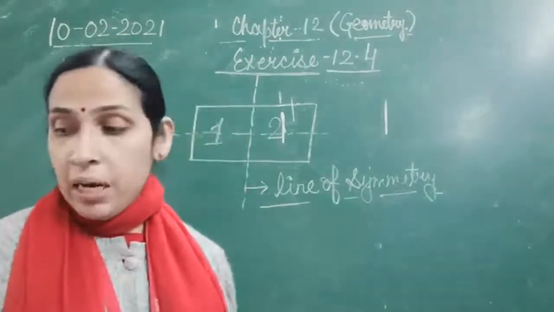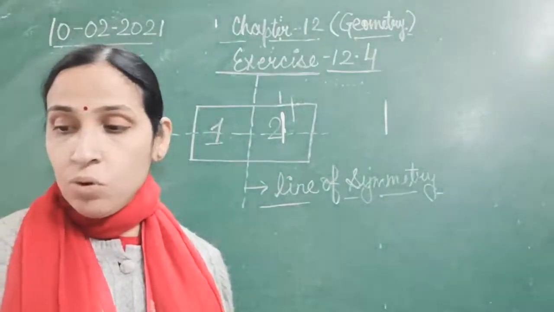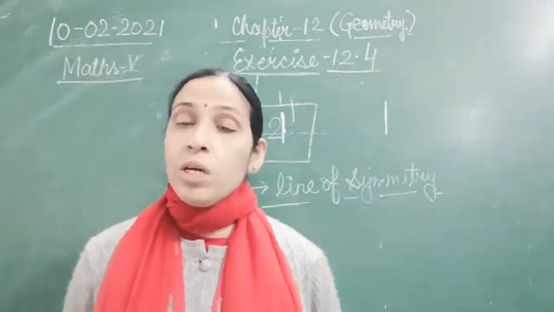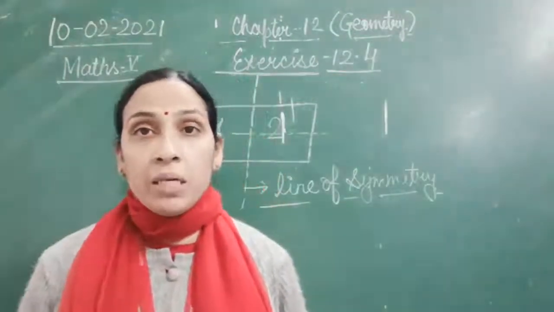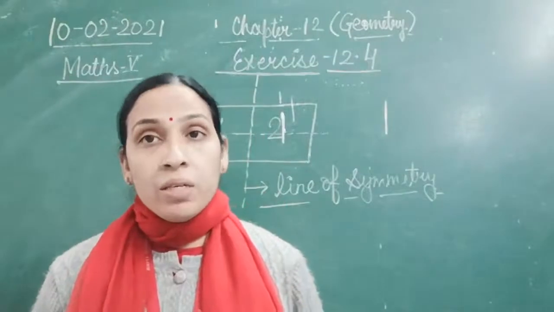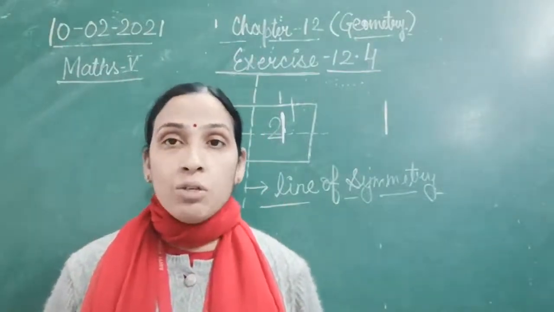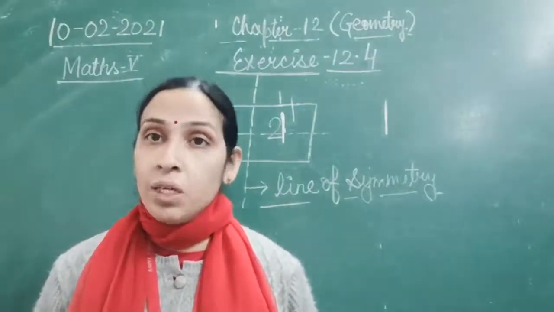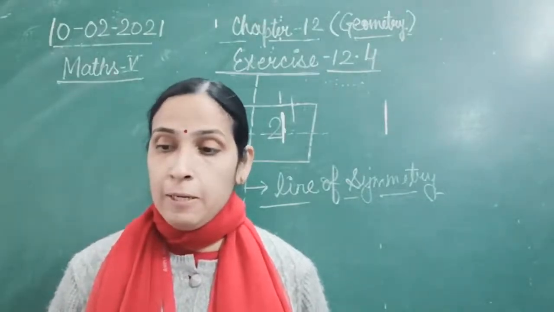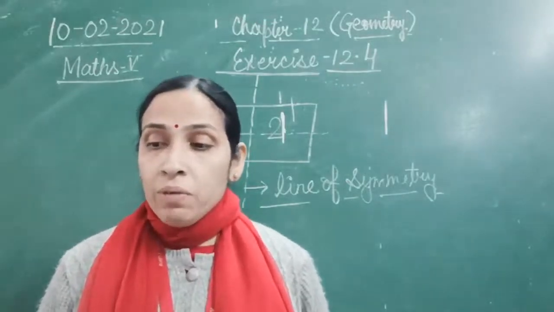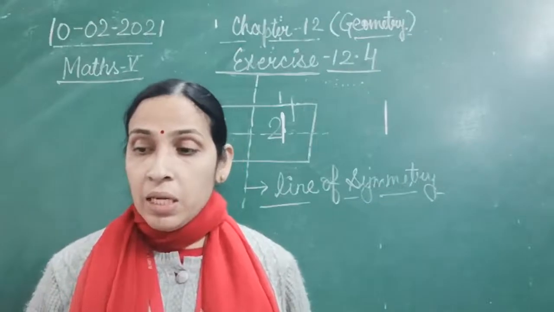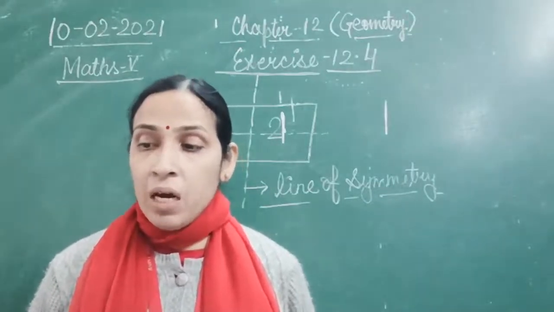I have told you the introduction of symmetry and the line of symmetry, and you can easily find out which of the alphabets are symmetrical. For which alphabets can you draw a line of symmetry in between the figure? Now, question number 3: which of the following figures are divided into two equal halves?